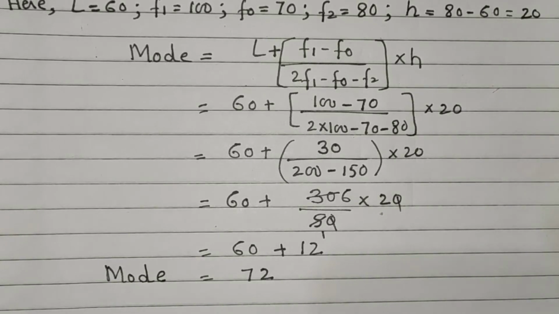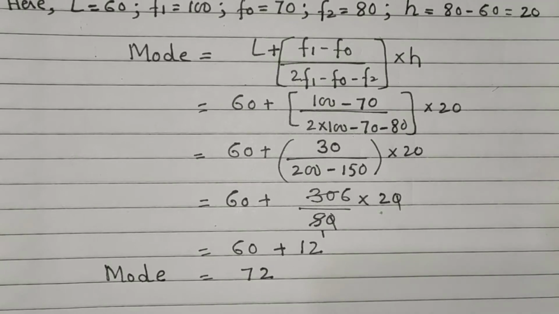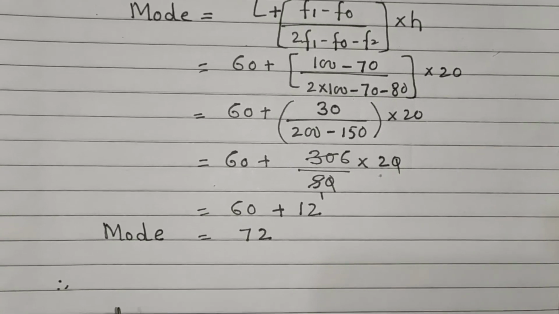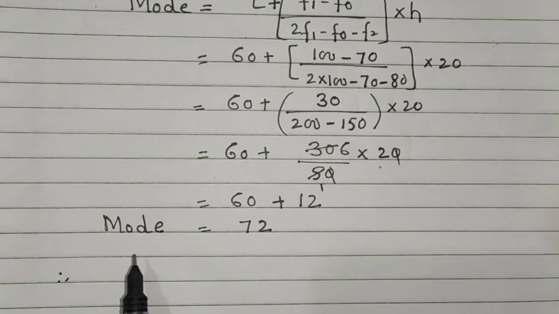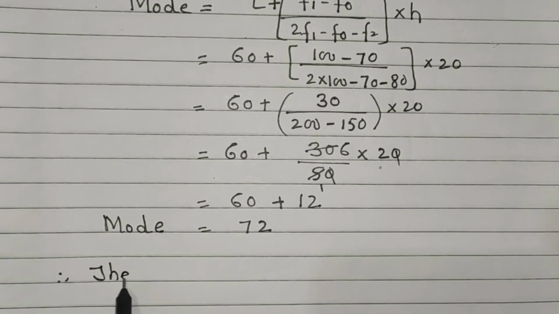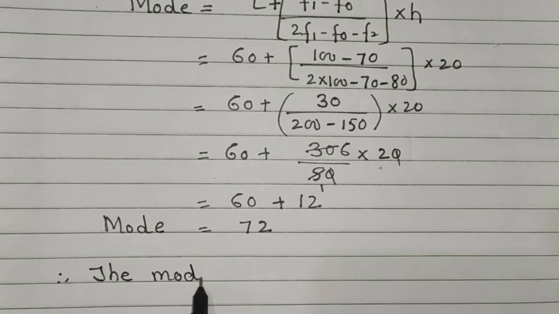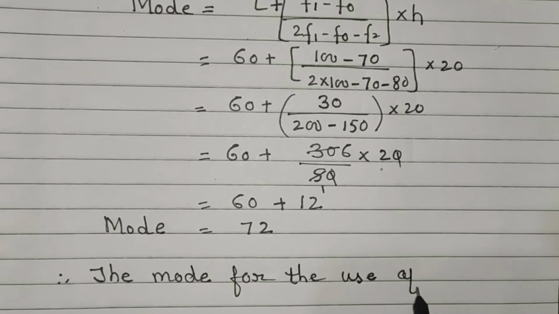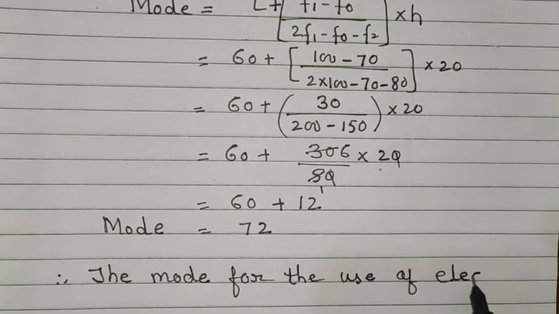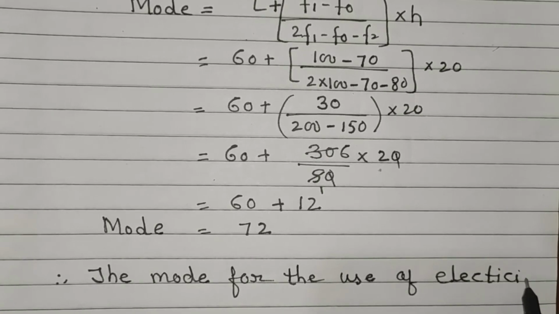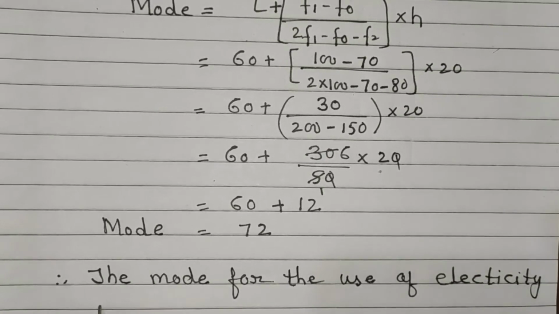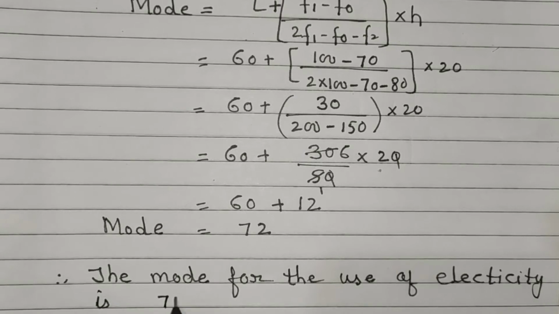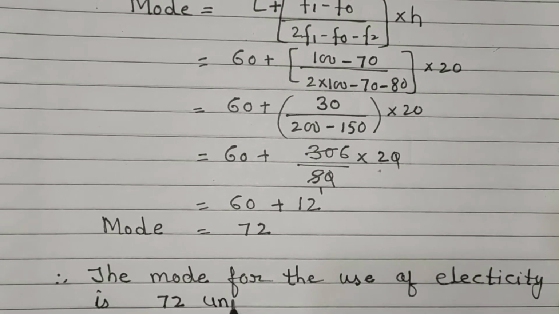Now our aim is to find the mode for the use of electricity. Therefore write down the answer here. The mode for the use of electricity is 72 units.